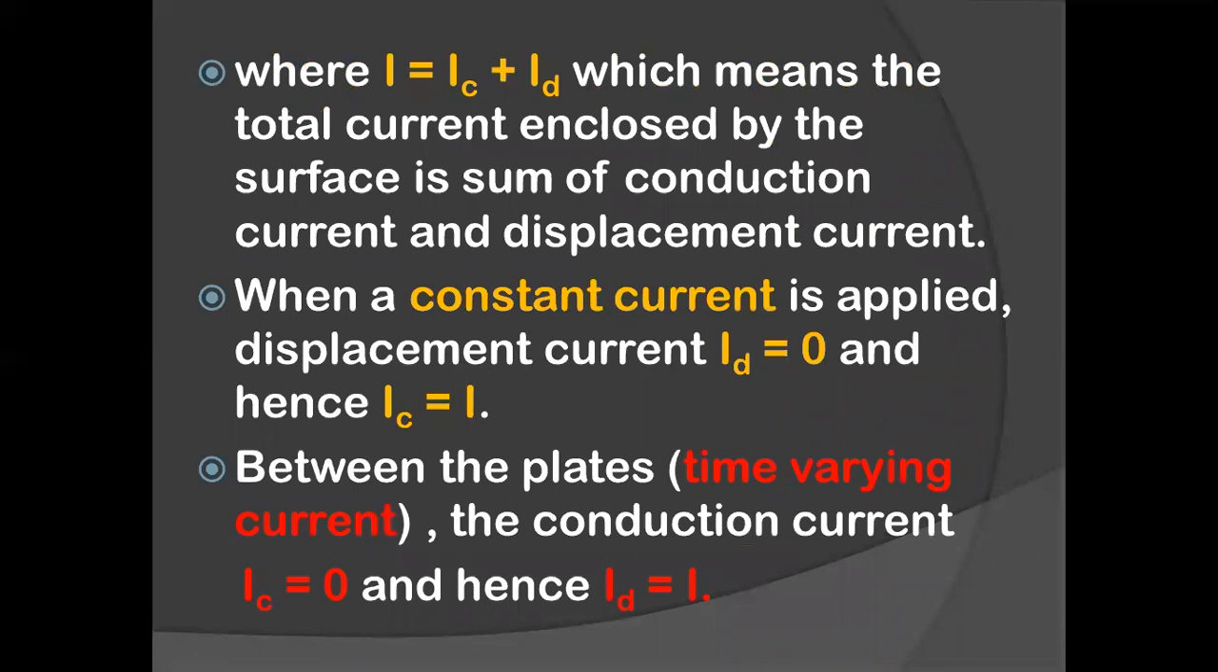So this net current I is a sum of conducting current and the displacement current. What we need to know is there are cases where the net current can be wholly conducting current, or the net current can be wholly displacement current, but I is never zero. So I can be IC plus ID, or I can be IC, or I can be ID. I will never be zero in this case.